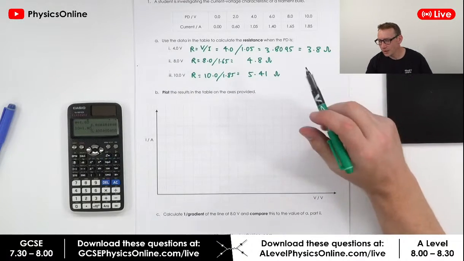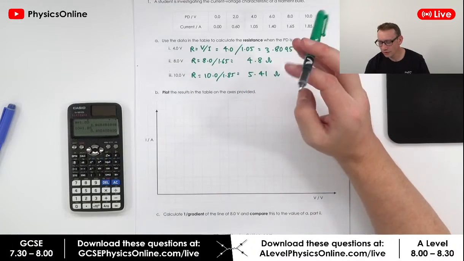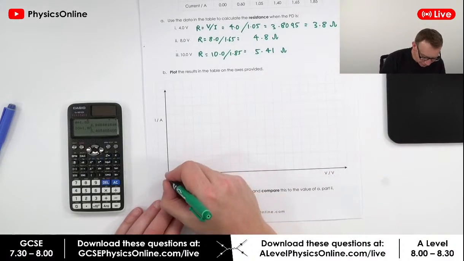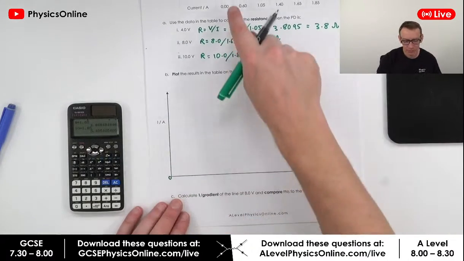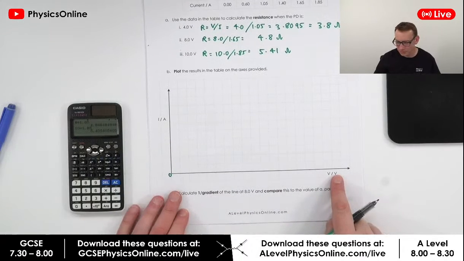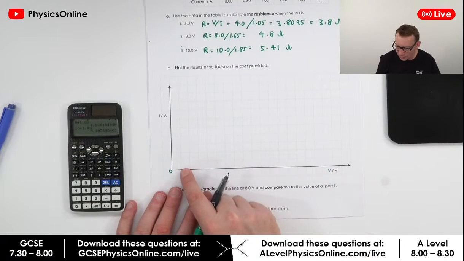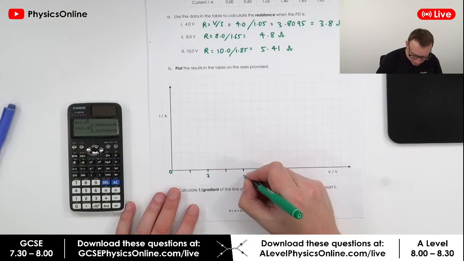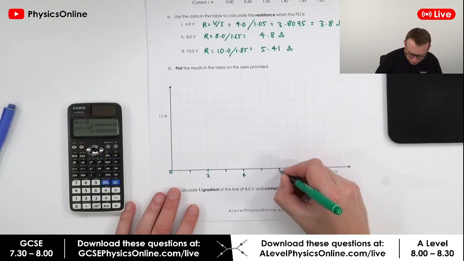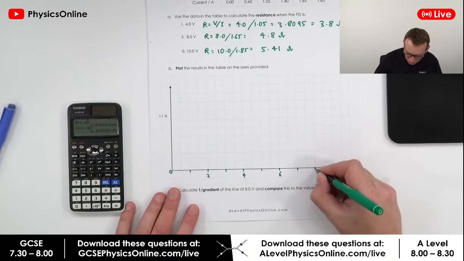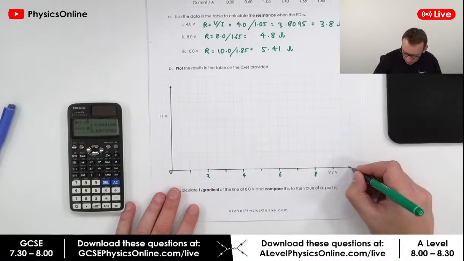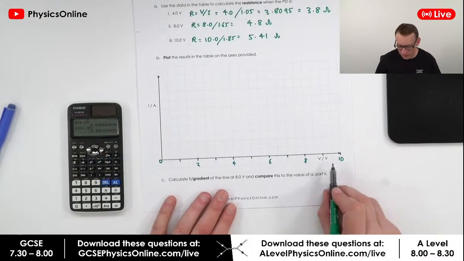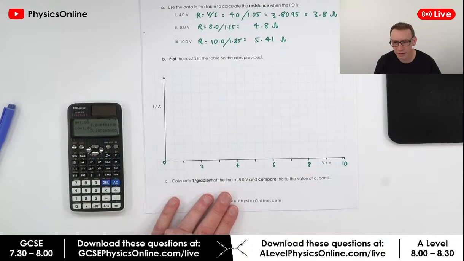Okay, what we then need to do is plot the results onto the axis provided, or the axes. So I'm going to say that's 0 because we start at 0. The potential difference goes up to 10. So I reckon that's 1, 2, 3, 4, 5, 6, 7, 8, 9, 10. Okay, and that's going to be the potential difference measured in volts.